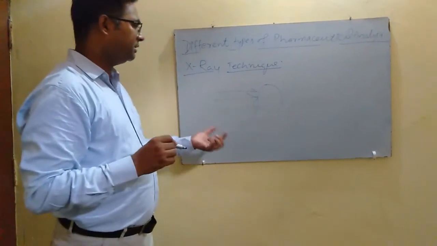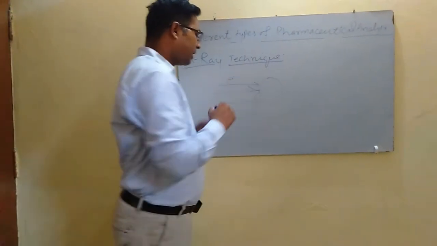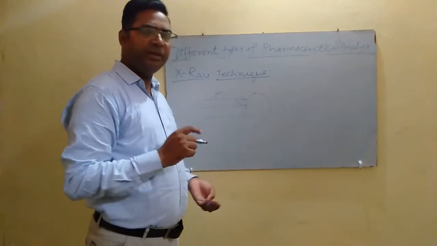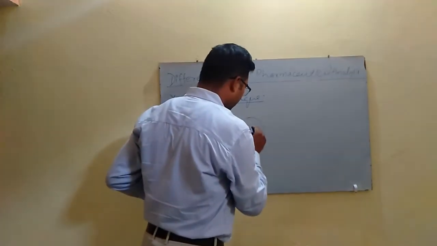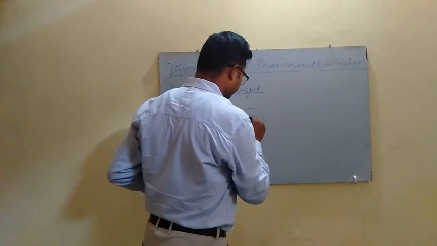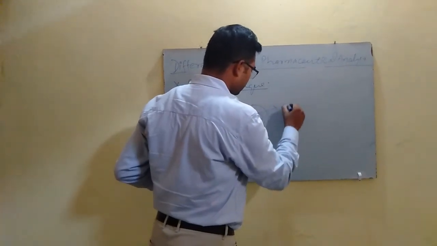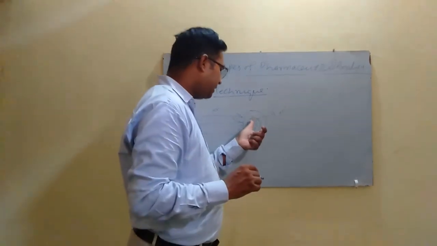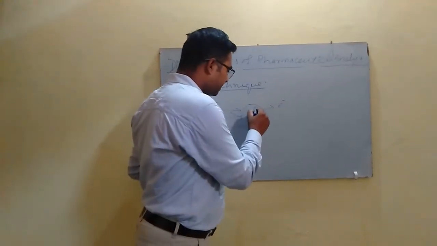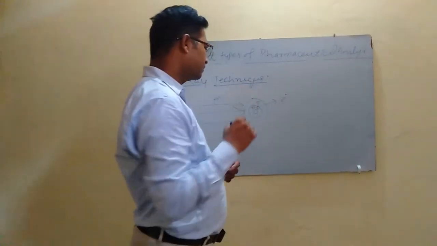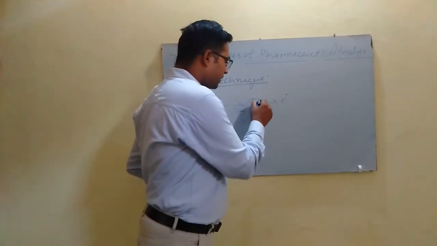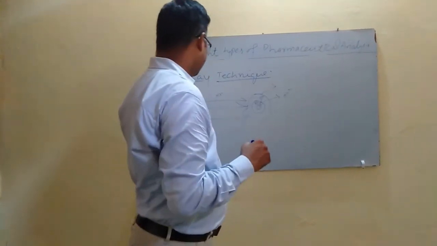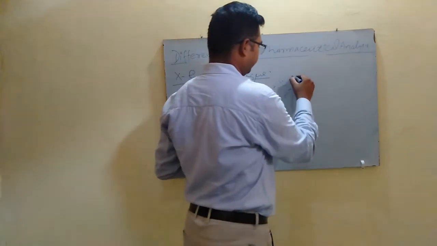When a high energy electron beam targets or collides with a particular solid target, it causes the elimination of an electron from any inner shell. When this electron from the inner shell is eliminated, it is replaced by an electron present in the outer shell. When the electron from this outer shell enters the inner shell, it emits some radiation that is called X-rays.